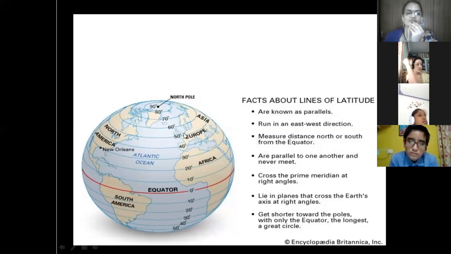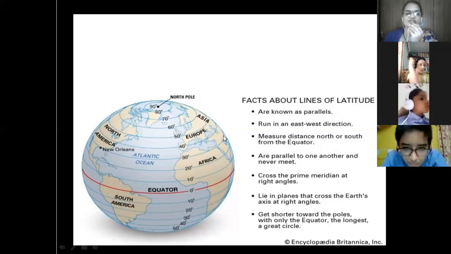So in the northern hemisphere we have 90 latitudes and in the southern hemisphere again we have 90 latitudes. So in total we have 180 latitudes. They are parallel to one another and never meet. You can see they are never meeting each other.